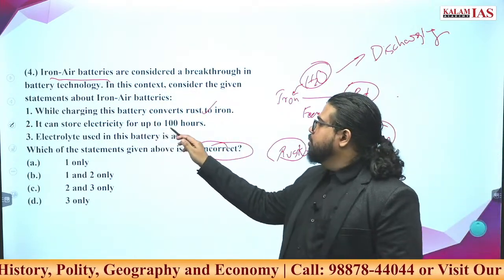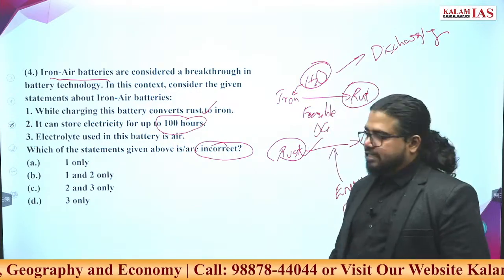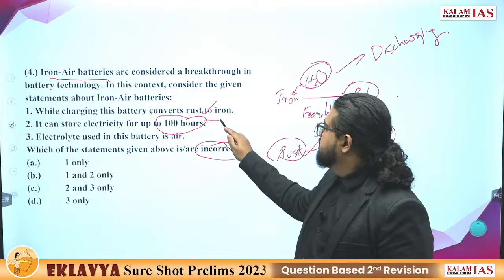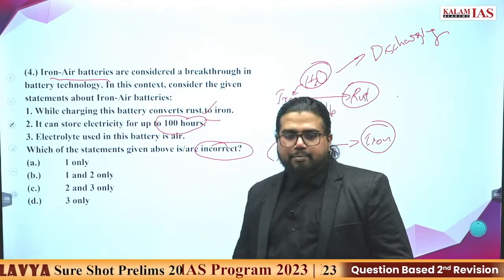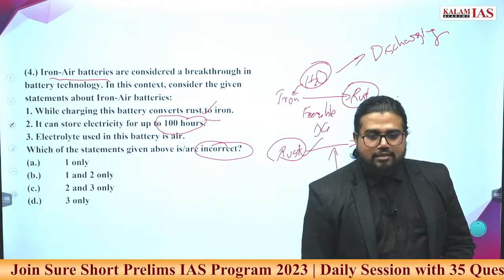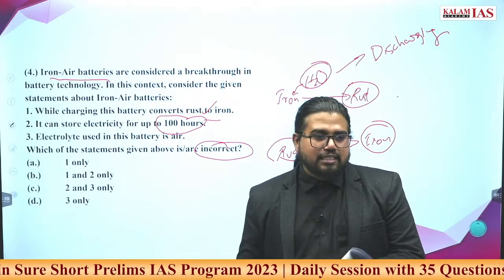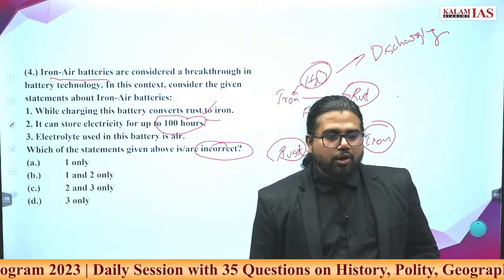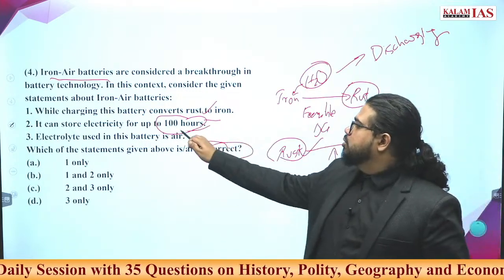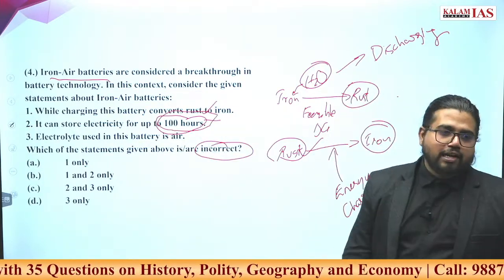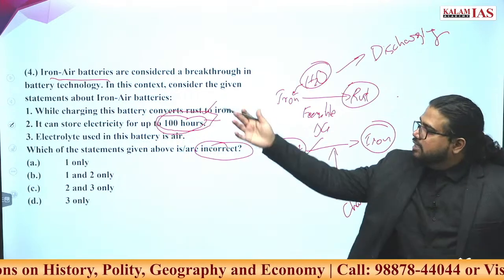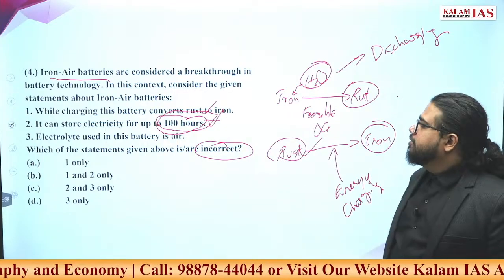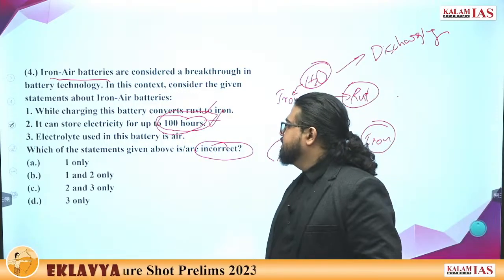It can store up to 100 hours of electricity. Actually this is quite a tough statement, because recently there have been researches. This iron air battery is not being used too much, because its efficiency is too low, because how much time you can use it is too low. But recently there has been a breakthrough where 100 hours of lifetime batteries has been discovered in these iron air batteries. So this is taken from current affairs. This statement is also correct.